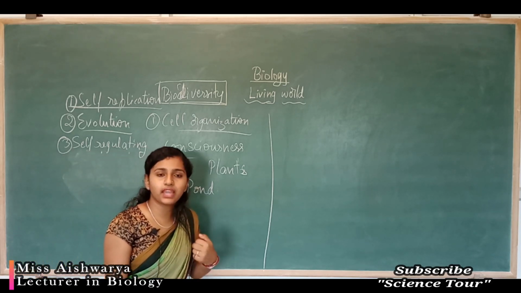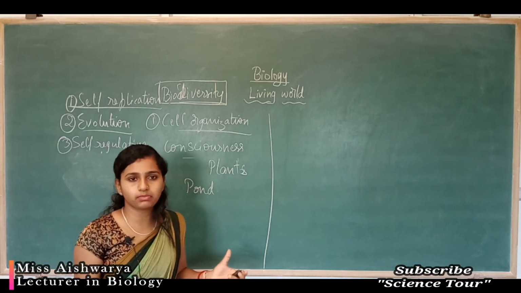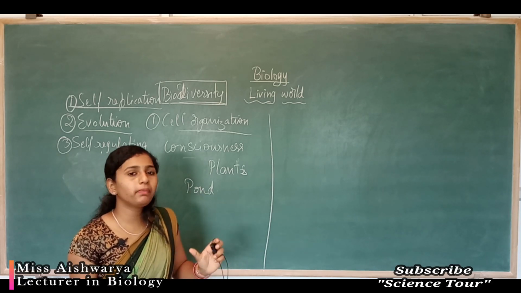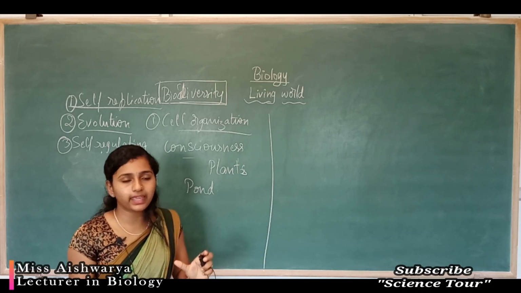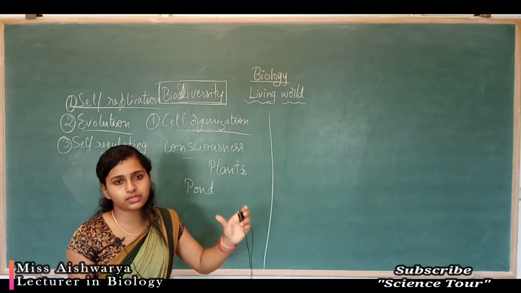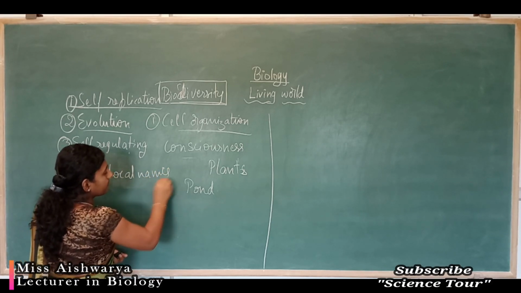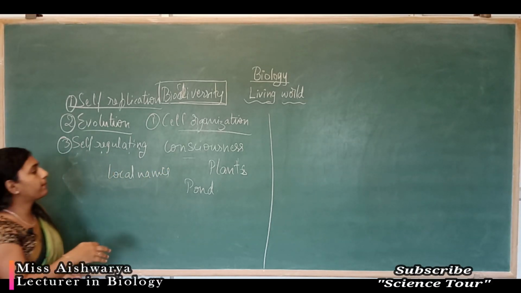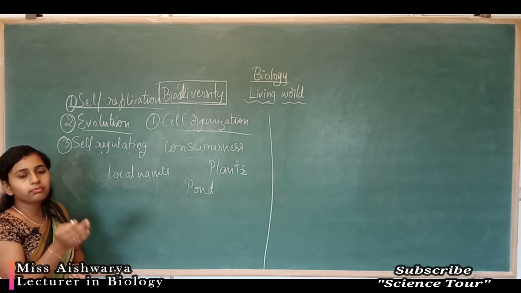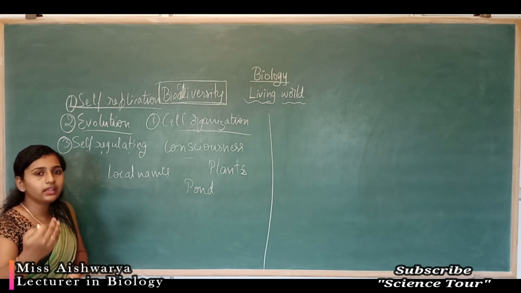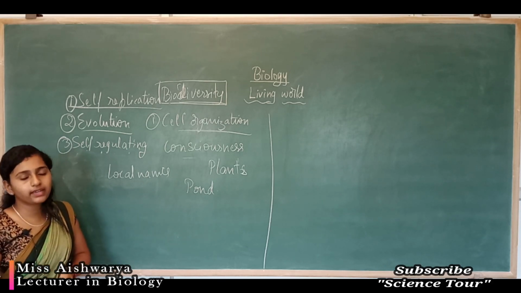So under that we have studied nomenclature. A single plant may have different local names. I have given an example. Even the animals also have many local names. I have given examples such as mango and tulsi. Tulsi, in English we call it basil, and in some other place they call it by some other name. Mango, here we call it mavu. In the Hindi language they call it aam, and in different countries they call it by different names.